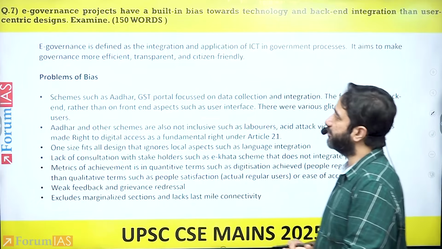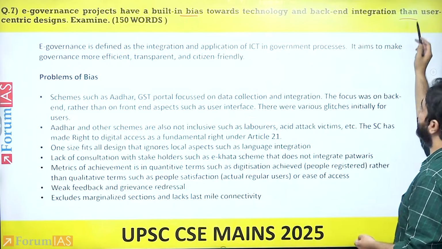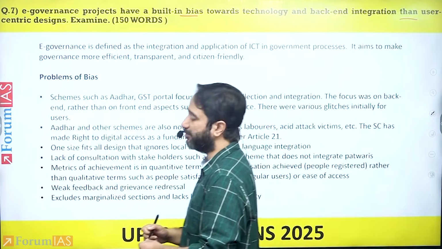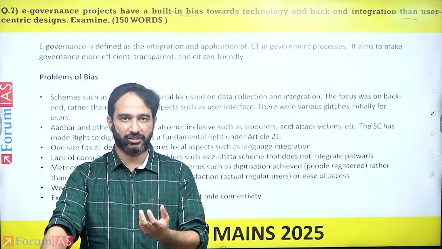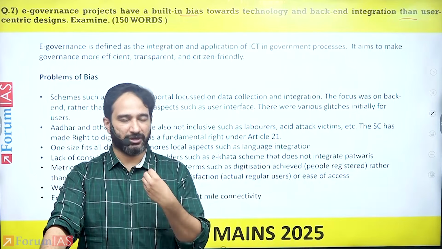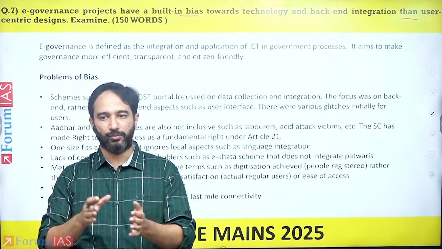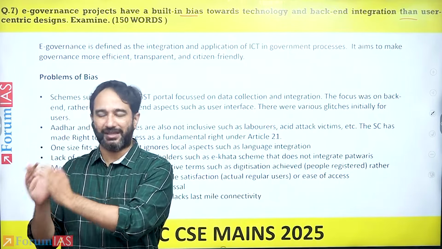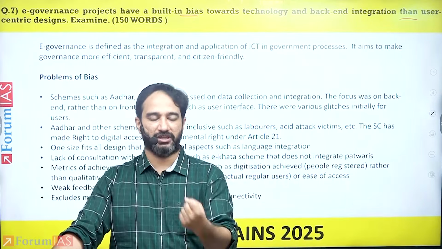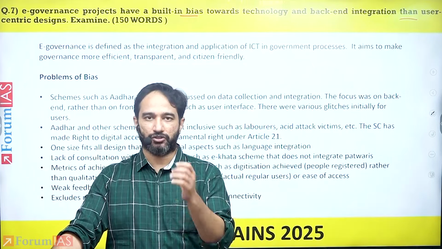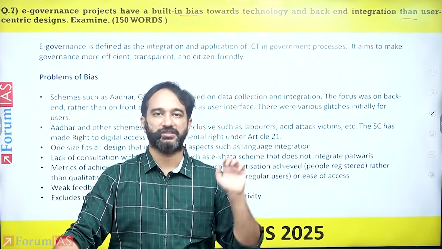Okay. The next question: e-governance projects have a built-in bias towards technology and back-end integration rather than user-centric designs. Examine, 150 words. The question is basically trying to say that one of the ideas of digital governance in India, the schemes that we have launched, particularly apps that we have launched, the primary problem is that we're focusing too much on how to do data collection, get the numbers right, rather than on how the people feel when they're using those sites, when they're using those schemes. So what is happening is that it is a lot more government-centric rather than people-centric.